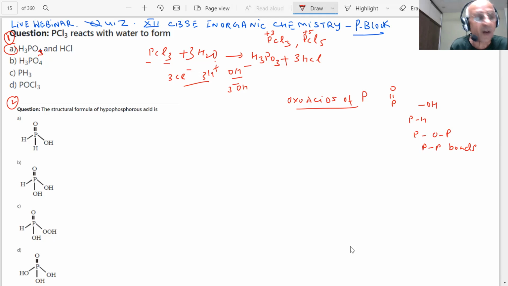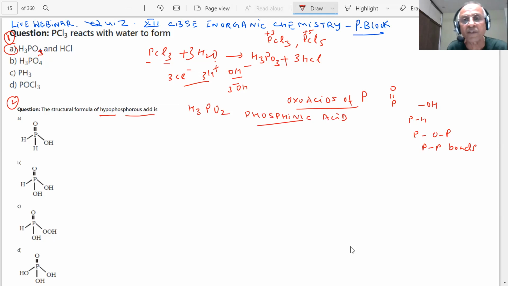The structural formula of hypophosphorus acid. First of all, we should know what hypophosphorus acid is. What is the molecular formula of hypophosphorus acid? Hypophosphorus acid is H3PO2. This is also known as phosphinic acid.